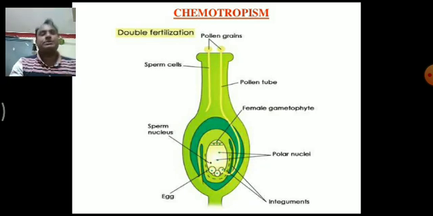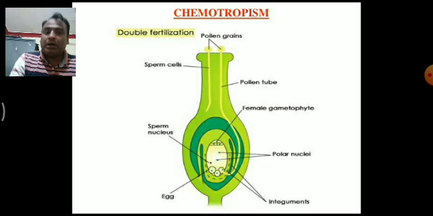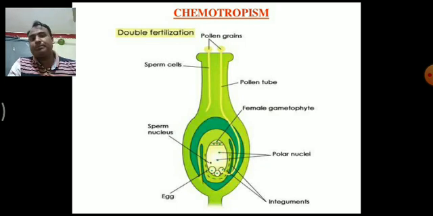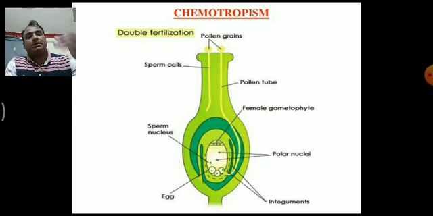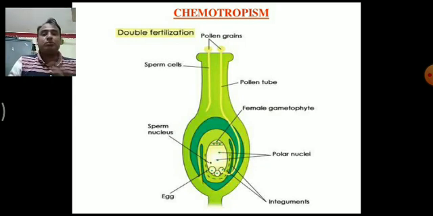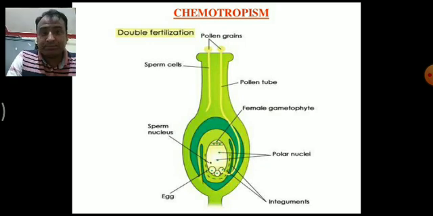I hope you understand the concepts of movements in plants: geotropism, phototropism, chemotropism, hydrotropism, and the hormones present in plants which bring forth these movements. This is the third lecture of the Control and Coordination chapter of class 10th. I hope you understand the concept.